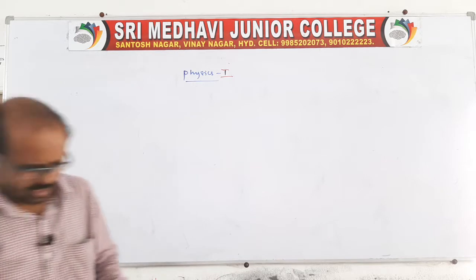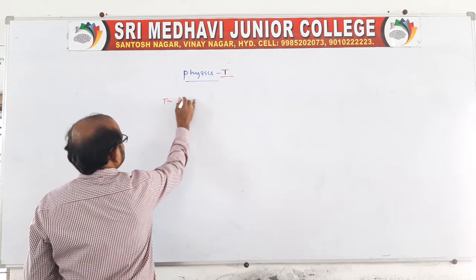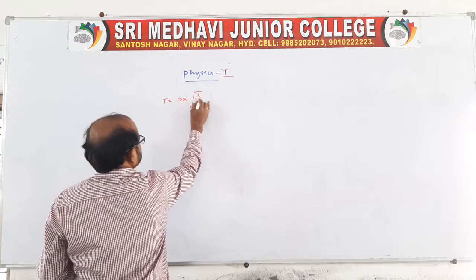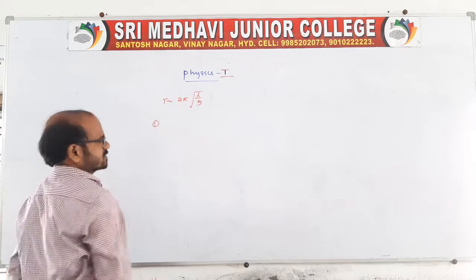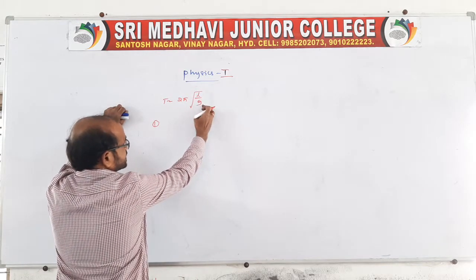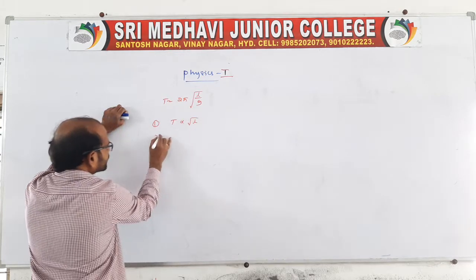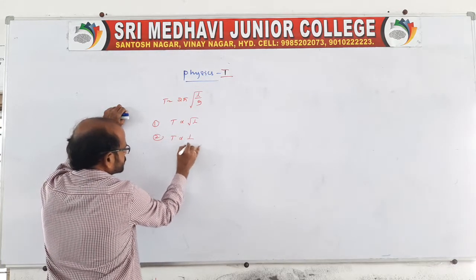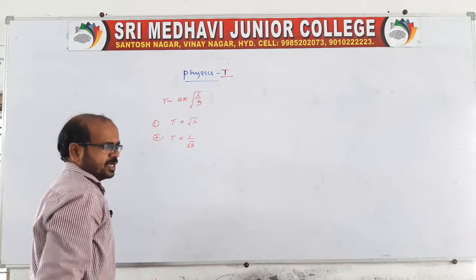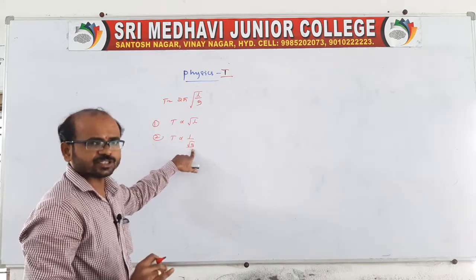Here I want to tell you, the time period depends on which factors. Time period is nothing but 2 pi into root over L by g. It depends on length and acceleration due to gravity. Therefore, time period is directly proportional to root L and inversely proportional to root g. It depends on length and acceleration due to gravity.